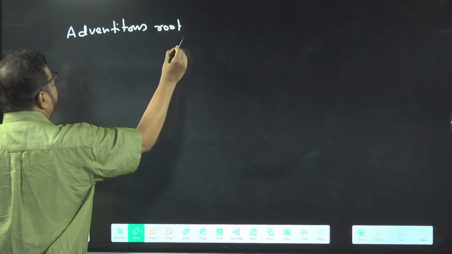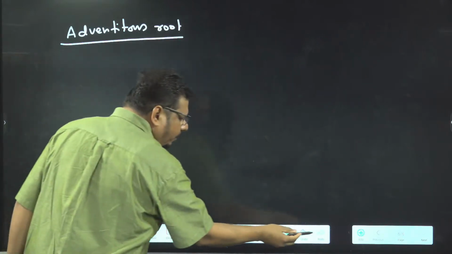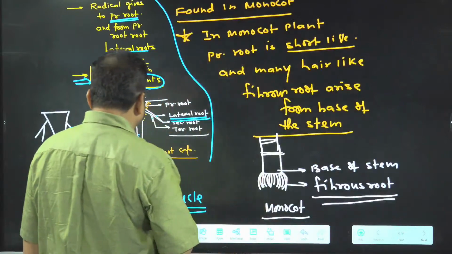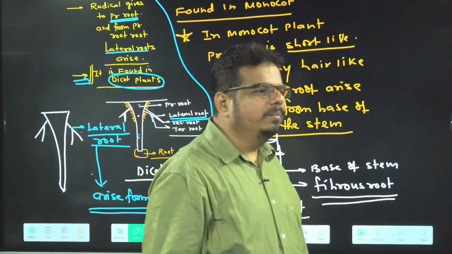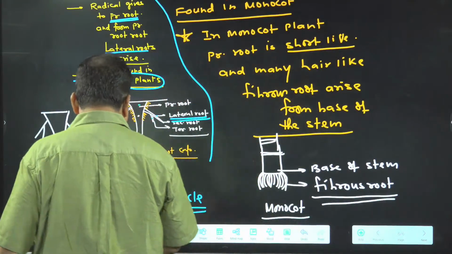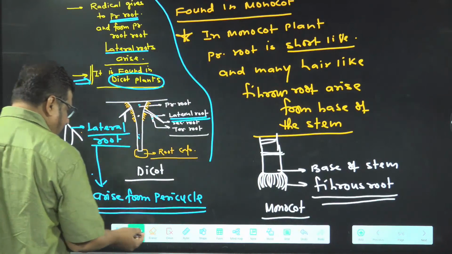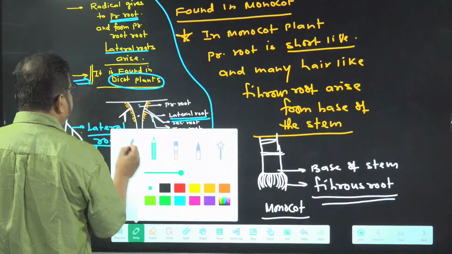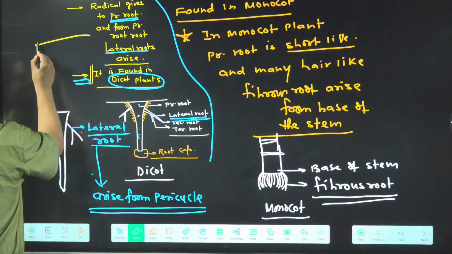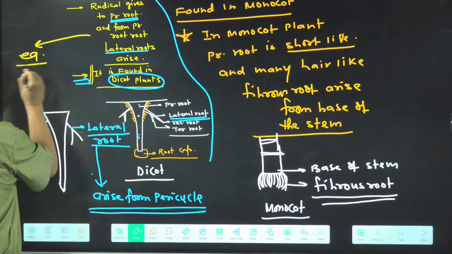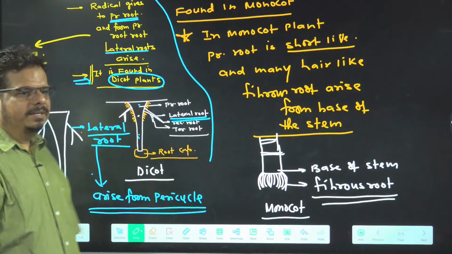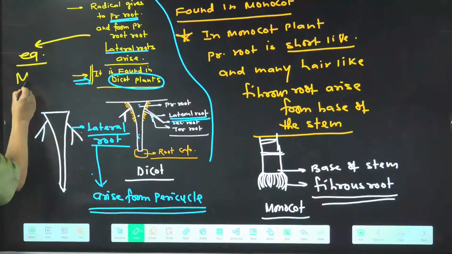So anybody can tell me the example of a tap root which is mentioned in NCERT. I want to listen from you. In NCERT, what example is given in the heading of the taproot system? Hurry up. Mustard. Very good.